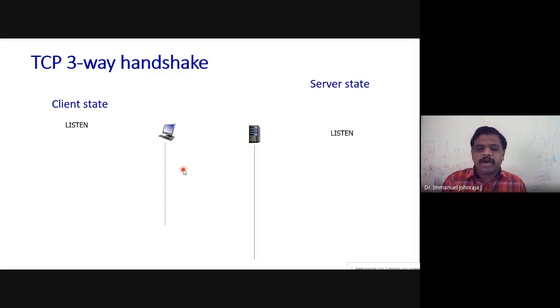All right. So we are going to have a timing diagram or a sequence diagram here, where on the right hand side you have the server, which is always listening, and on the left hand side you have the client side, which is trying to connect. Now the client sends the first request. It is the client request.